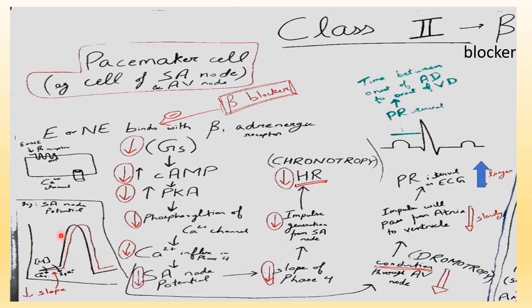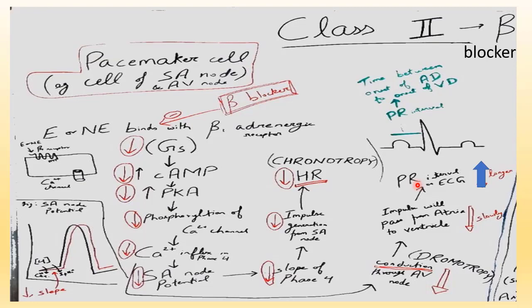In the SA node potential, the one shown in black color is the normal SA node potential. This is phase 4, and it is due to calcium influx. Now this calcium influx in phase 4 also causes conduction through the AV node. And this conduction through the AV node results in the impulse passing from atria to ventricle, which is represented as the PR interval on ECG.